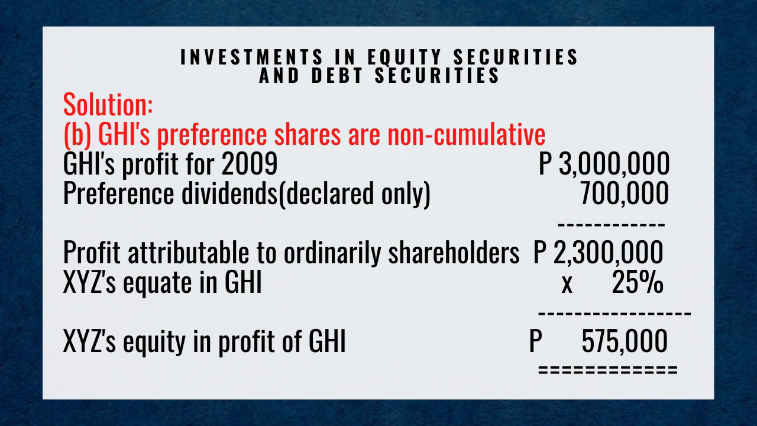Letter B. GHI's preference shares are non-cumulative. GHI's profit for 2009, 3 million pesos. Preference dividends declared only 700,000 pesos. Profit attributable to ordinary shareholders is 2,300,000 pesos. XYZ's equity in GHI multiplied by 25%. XYZ's equity in profit of GHI is 575,000 pesos.